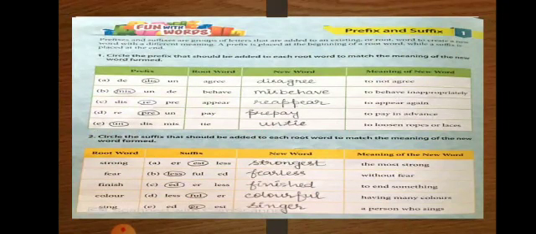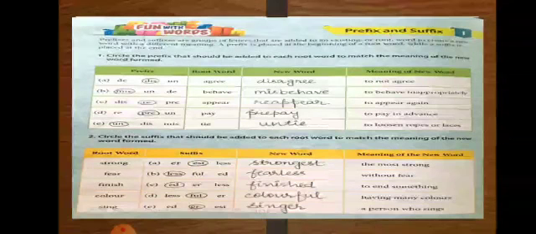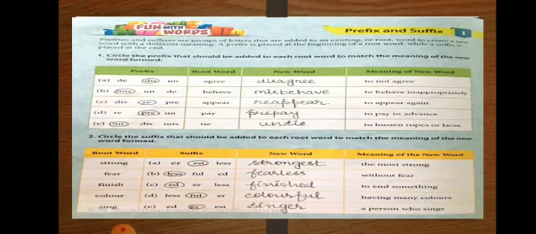The prefix dis, D-I-S, we use mainly with vowels. Like agree, for this we use disagree, and the meaning is to not agree. Next is miss, M-I-S. This we use at the beginning of verbs to show an action done wrongly or badly. Meaning to behave inappropriately, we use misbehave.